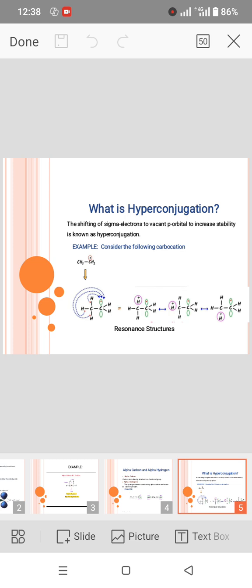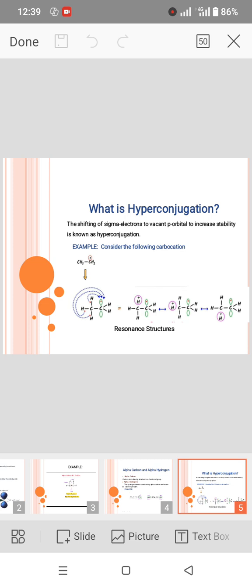In this molecule, we can see that there are 3 alpha hydrogens, which means there are 3 possibilities of transferring sigma electrons to the empty p orbital. In this carbocation, hyperconjugation is possible.